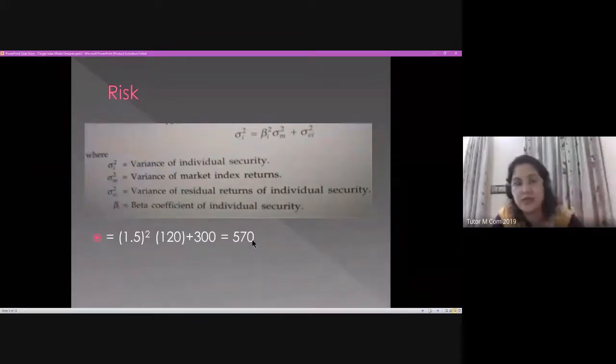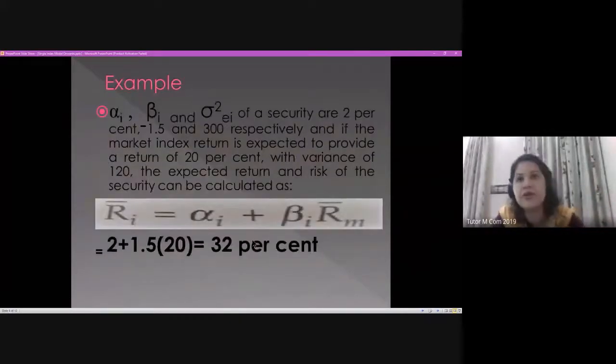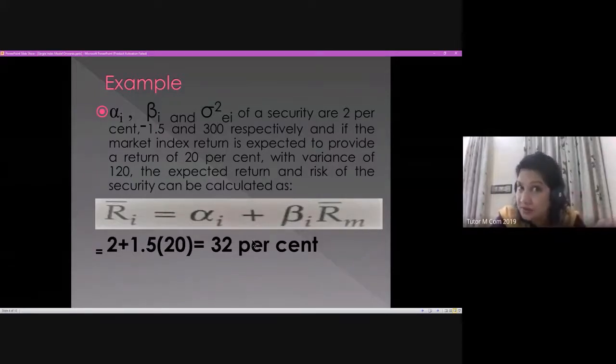I'm just going to give you a repetition of what we have been discussing. We were trying to compute the risk and return of securities using the single index model. In the single index model, there are two components for computing return, as well as for computing risk. For return, the first component is the return of the individual security, and the second is the return of the market. The total of these constitutes the return of the individual security as per the single index model.